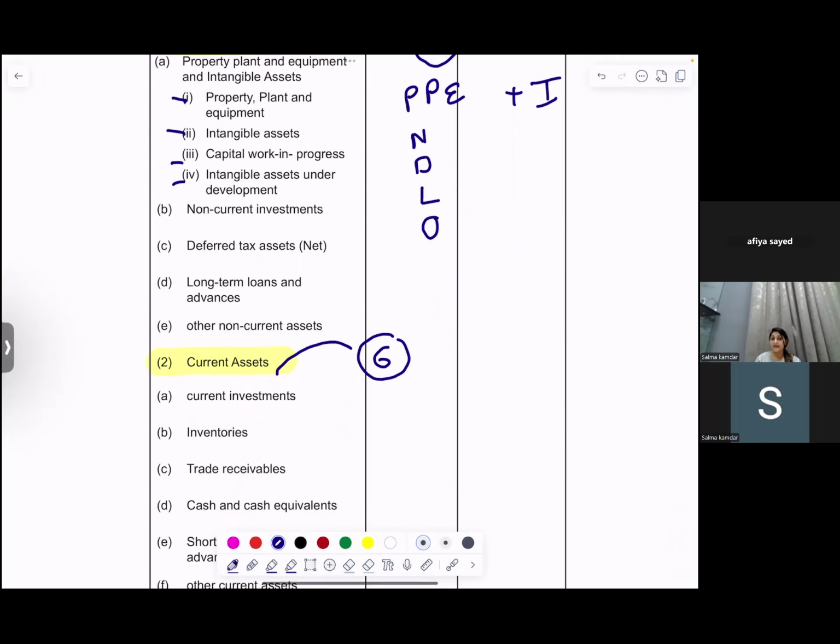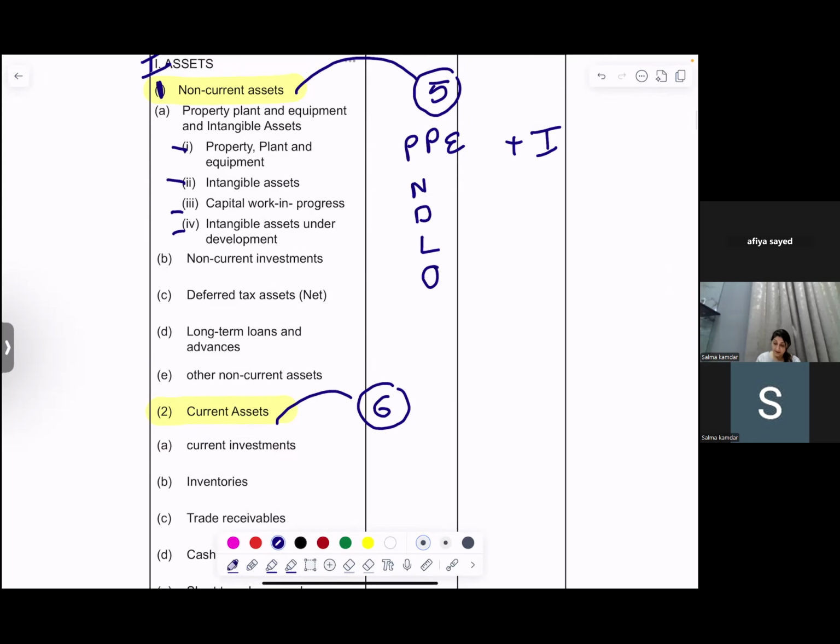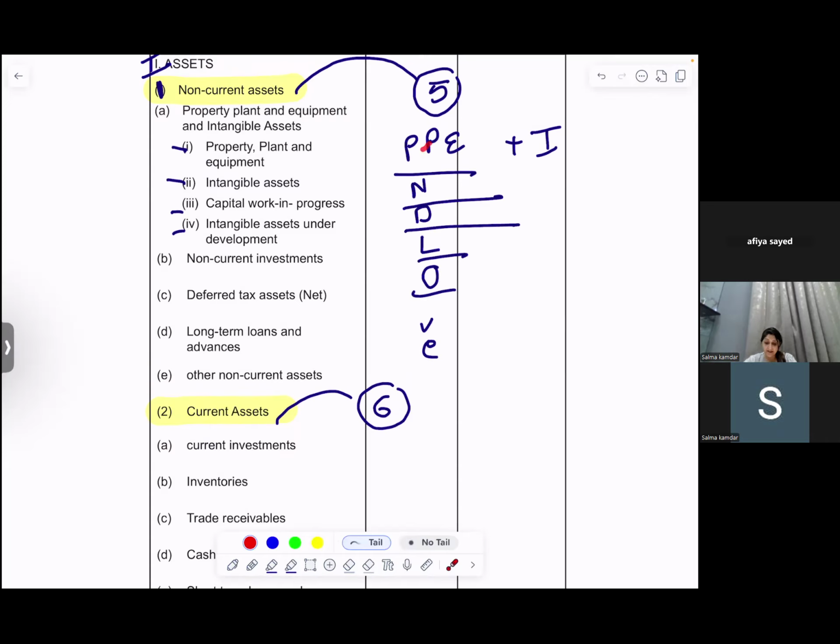Now, how you want to learn is up to you: PANDLO or PNDLO. You can also learn it as please, now, don't, love. Because this is study time. So what is it? Property, plant, equipment, and intangible assets.